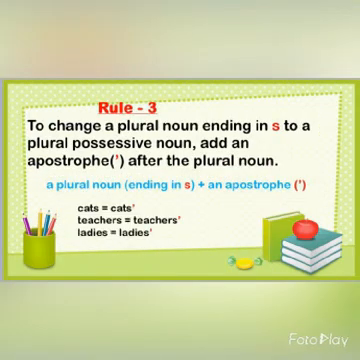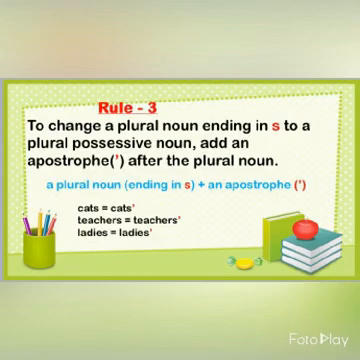So, the sentence is, the princess' dress is pink. Now, moving on to the next rule. Rule number 3. To change a plural noun ending in S to a plural possessive noun, add an apostrophe after the plural noun. The plural form of cat is cats. So, in order to convert it into possessive form, as this word is already ending with the letter S, you simply have to put an apostrophe after the word.